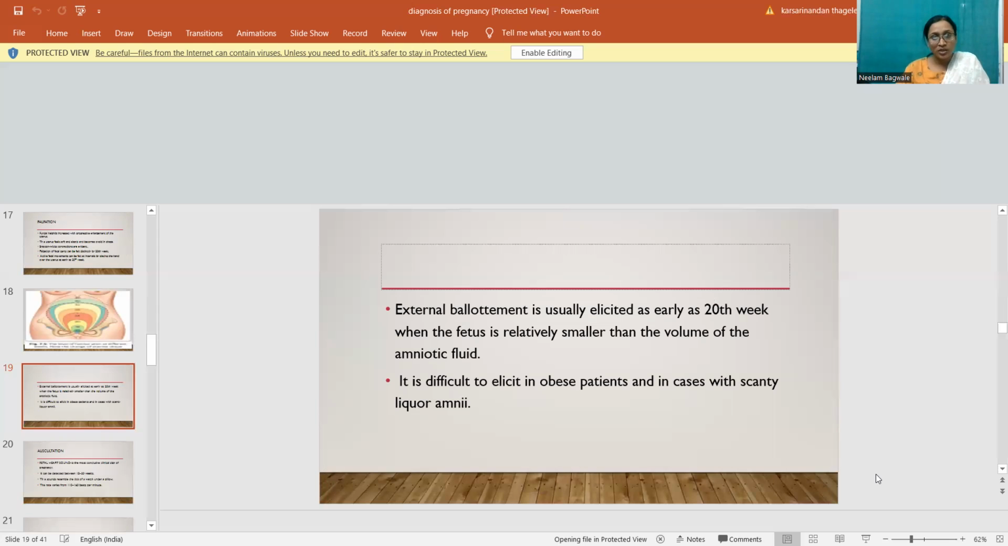So external ballottement is usually elicited as early as 20 weeks of pregnancy, when the fetus is relatively small compared to the volume of the amniotic fluid. So you can feel the external ballottement in a 20-week pregnancy because the amniotic fluid is more and the baby is small. It is difficult to elicit in obese patients and in cases with a scanty liquor.